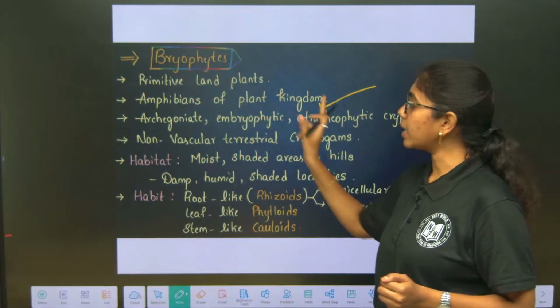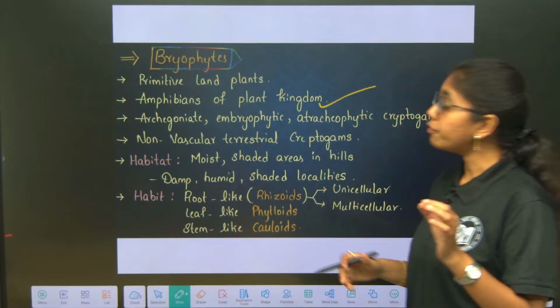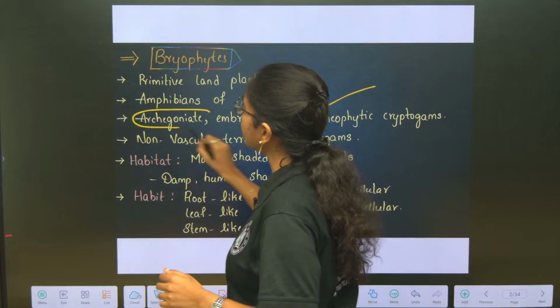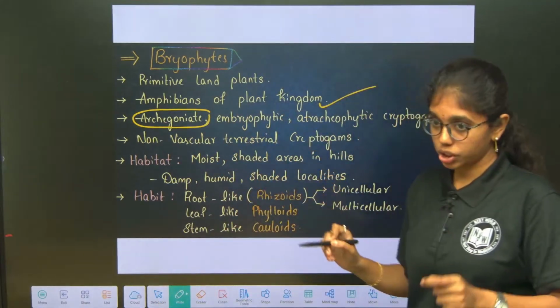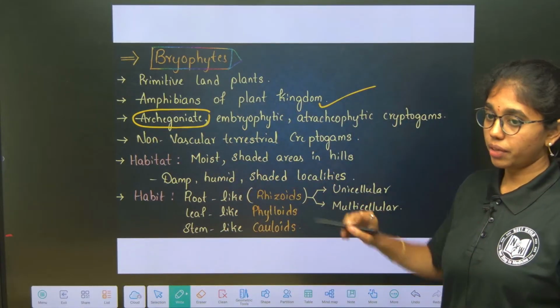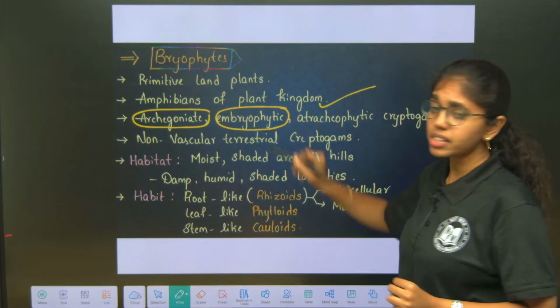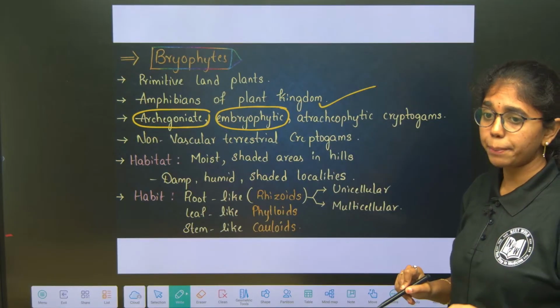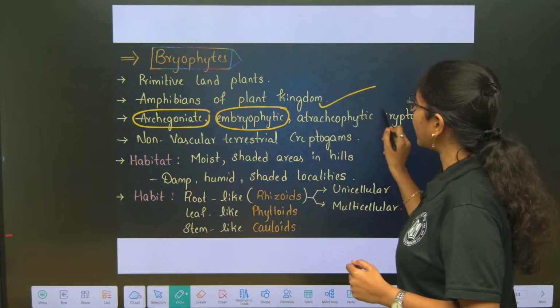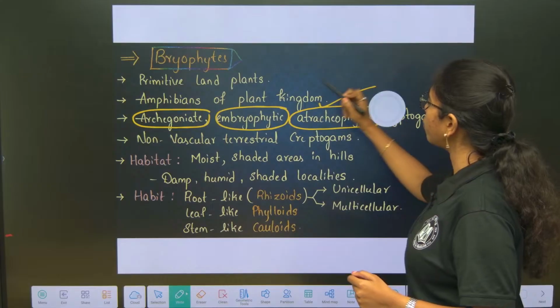Amphibians of the plant kingdom. And these are the first archegoniate, that is, the first female reproductive structure, the archegonium, is observed in bryophytes. These are the first embryophytes; first embryo formation happened in bryophytes. And these are the first atracheophytic cryptogams.